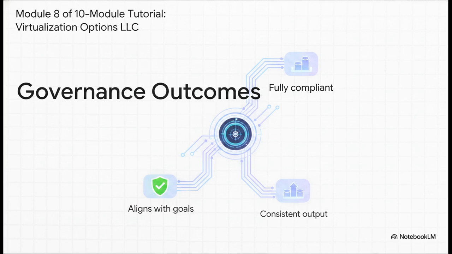Working effectively within this framework guarantees our organization remains fully compliant, protecting our reputation. We ensure consistent output, meaning the AI tools provide reliable, high-quality results without wasting money on excess tokens. Most importantly, we ensure every single prompt aligns seamlessly with our broader business objectives. Bottom line, governance makes your work incredibly safe and highly effective.